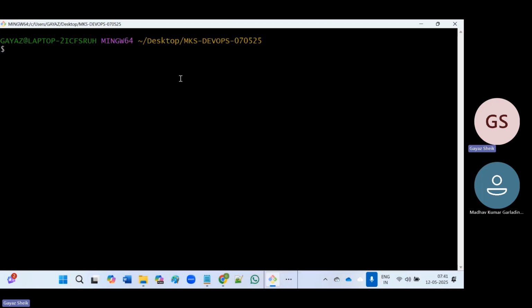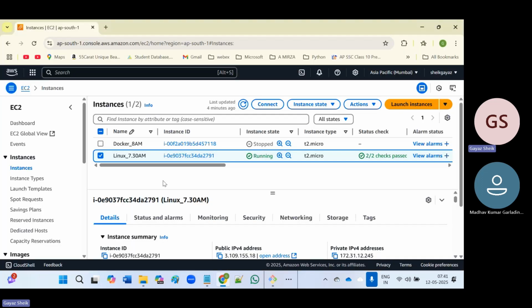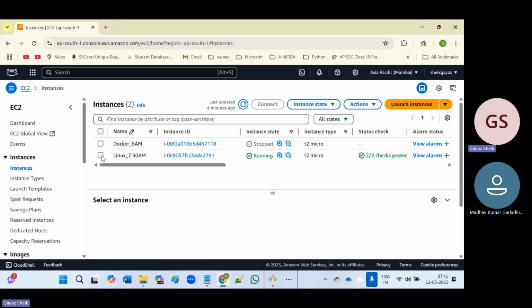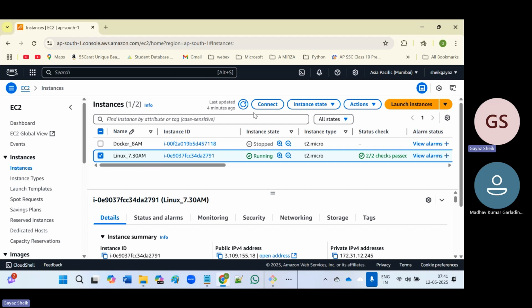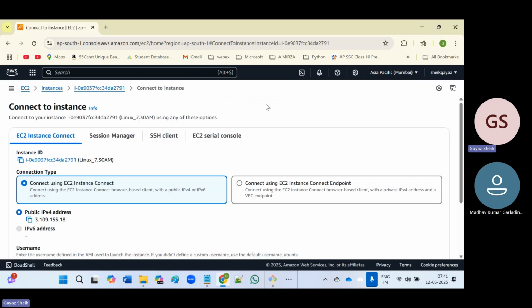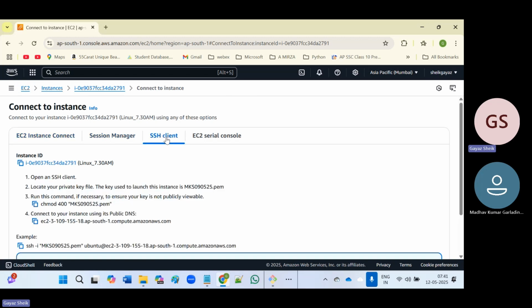Now this window will pop up. Here we have to give our remote server link. How to get that? To get the remote server link, select the instance, click on connect, and here select SSH client, the third option.